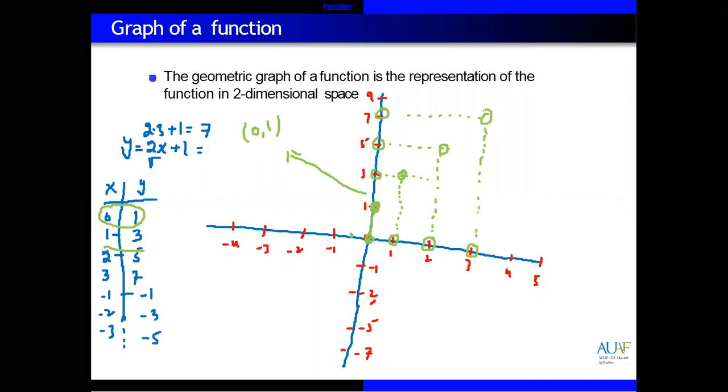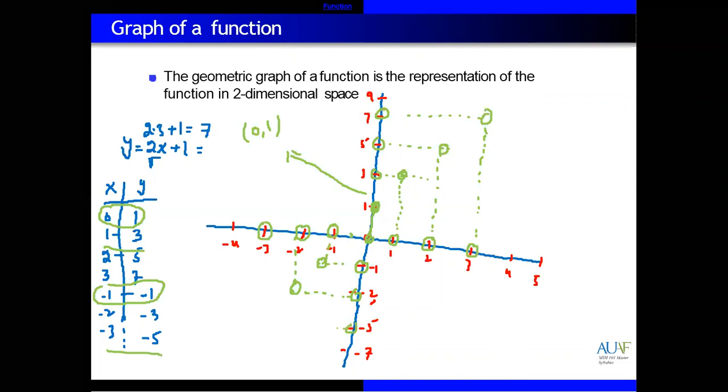Okay, on the negative side, you can see -1 with -1. x is -1 here, and y is -1 here. So joining these points. Okay, x is equal to -2, so y is -3. So joining these points. Same, x is equal to -3, last one, with -5.